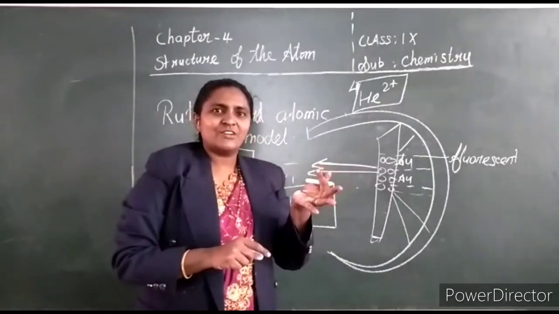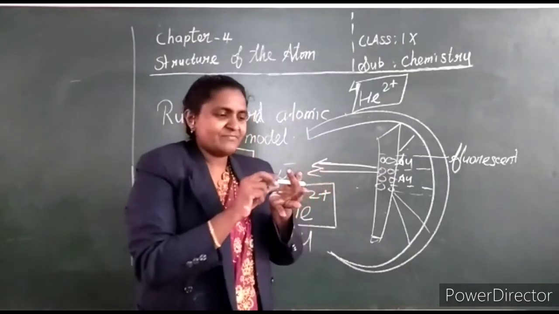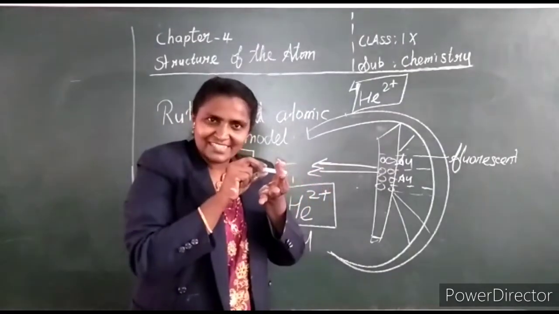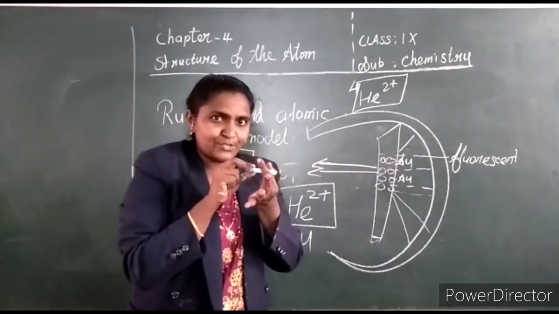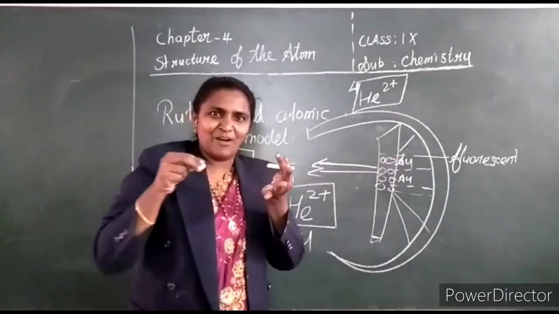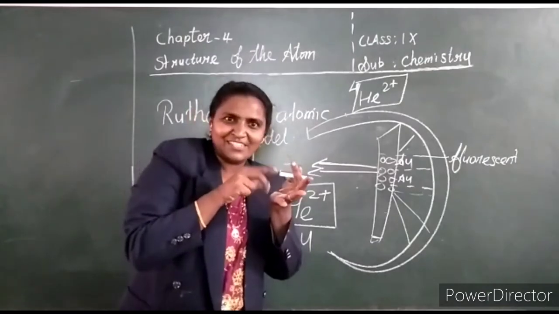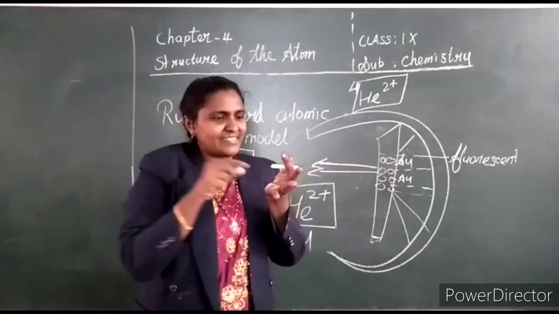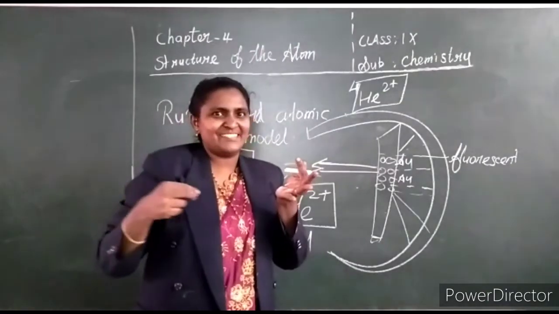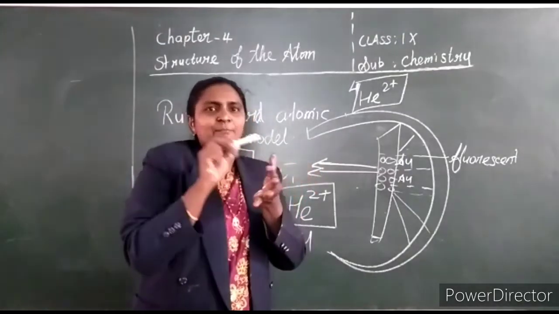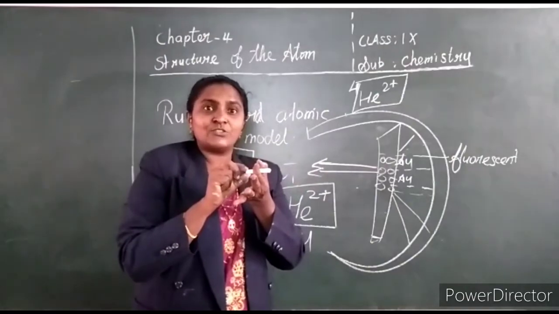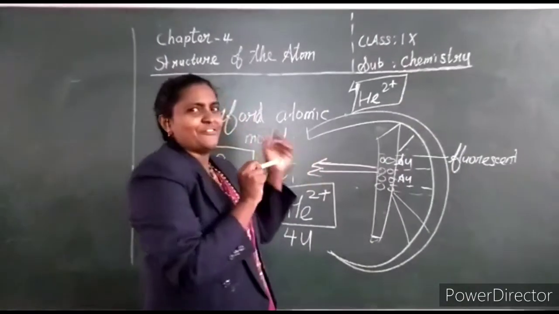Okay. So what was the conclusion? There is much space inside the atom, and at the center there is a nucleus, which is a heavy mass. The alpha particle also has mass, so they will be reflected. The second reason is that positive charges repel, they don't attract, so they will reflect back, and the nucleus is a positive charge. These are the conclusions made by Rutherford.